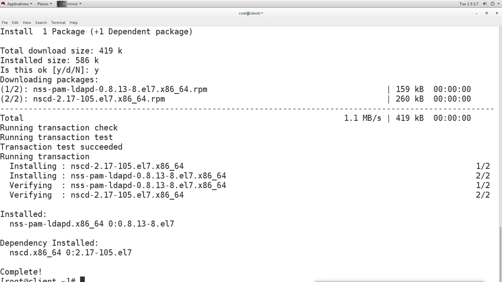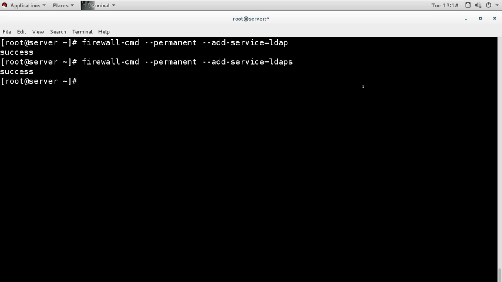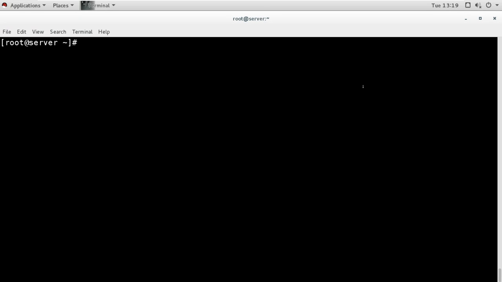One more thing, if the firewall is running, then we should enable LDAP in the firewall also. So I'm adding the permanent service ldap, and we also have ldaps for secure. So if you are using LDAP secure, then you should enable this also. And then firewall-cmd --reload. Okay, now we can make that machine our client.